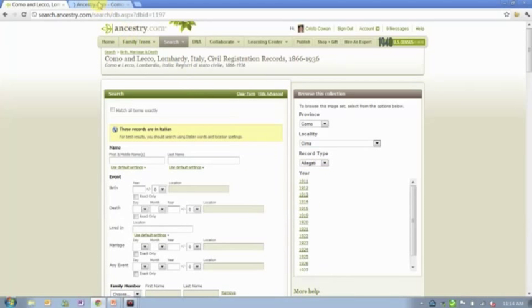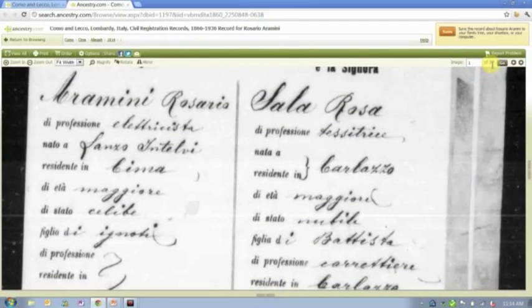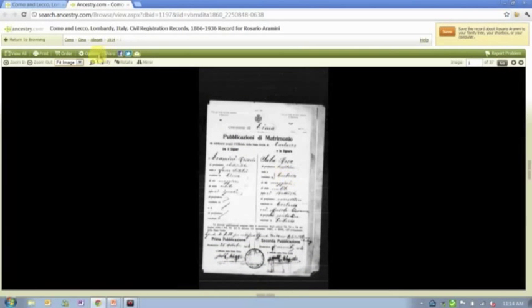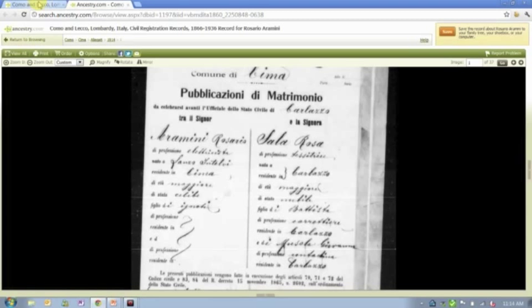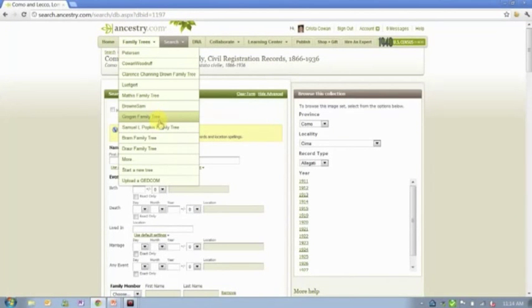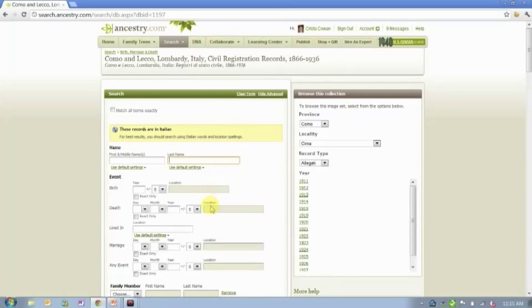And then I could go, just like we've been doing with the 1940 census, image by image. There's 37 images from this location in 1914, and I could go image by image through these to see if they have the records that I'm looking for. Or these records, most of them are indexed, and so I can search them just the same way I would search anything else. But recognize that when you put in names or locations, they're going to be spelled probably in the traditional, in this case, Italian way.